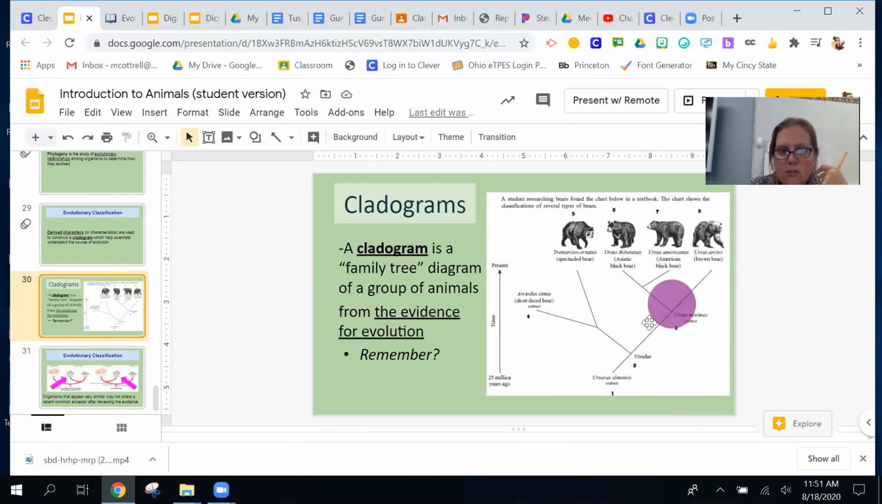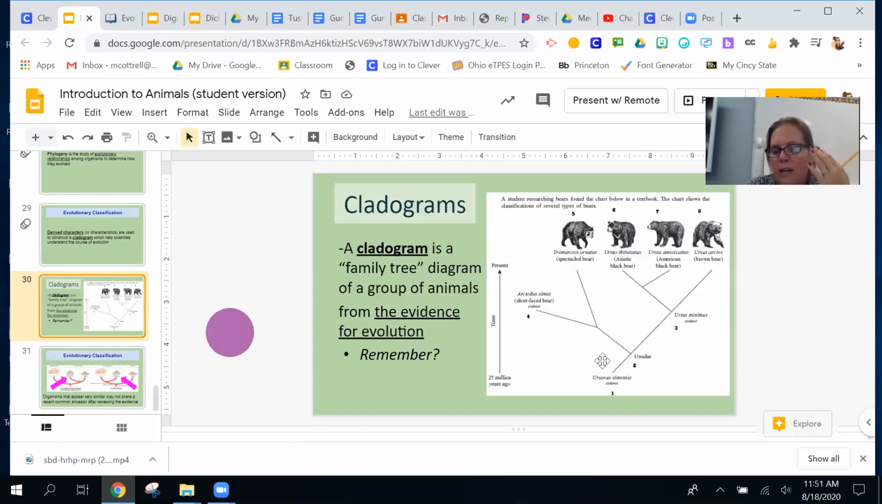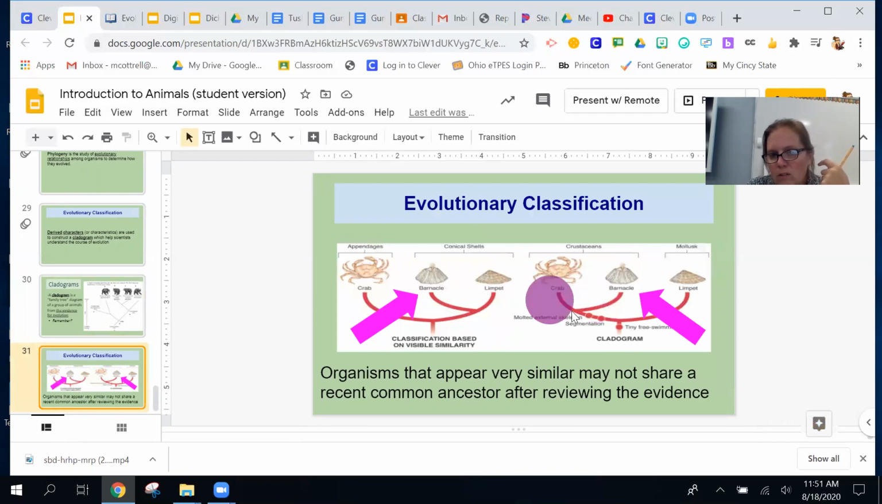The derived characters here, not on the bear one but on this one, are the characteristics: molted external skeleton, segmentation, tiny free swimming. Those are the characteristics, and those are always at the bottom here. Those are always on the line, or in this case, it's a swoosh. I don't know. Okay, so those are always on the bottom. And at the end of the lines are the animal groups. So you can do it by scientific names, or you can do it by, for example, crabs.